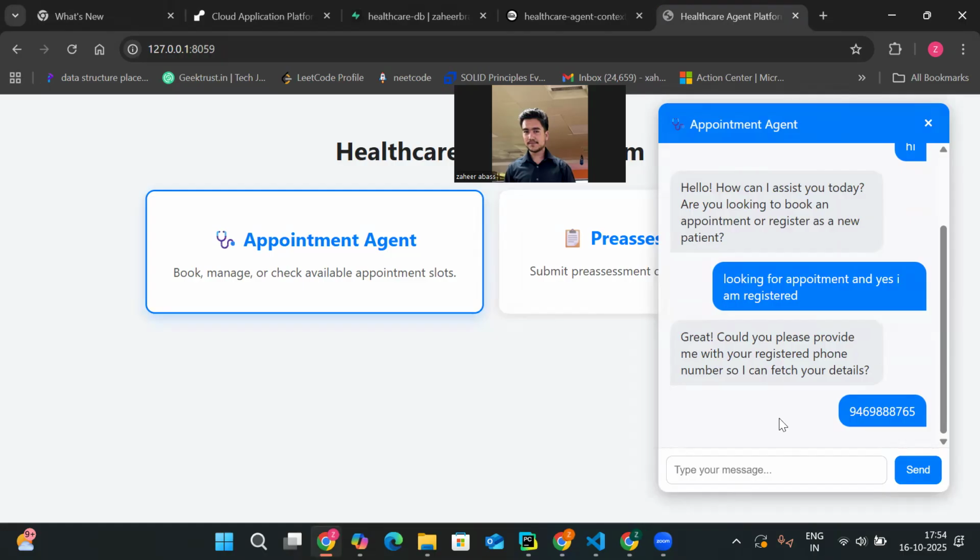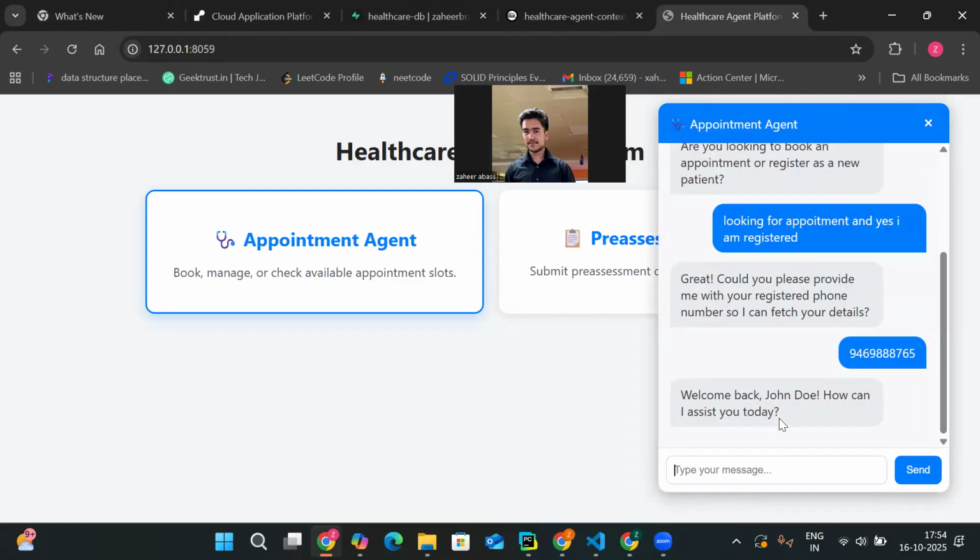In the backend, I created the tools to interact with the agent itself, and it will fetch the details for the specific number. So it is correct, John Doe is the patient. Now I'll say I need to book an appointment in the dental department.